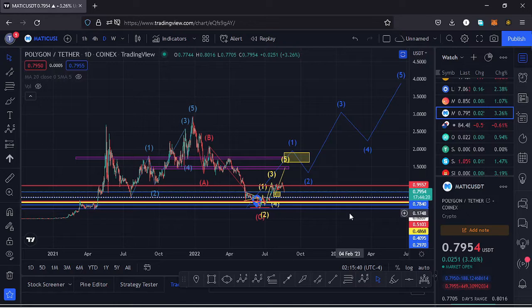I'll be giving you a price prediction update on Polygon Matic, whose current price stands at the $0.7854 mark, and here on TradingView the market is up by 3.26%. And in this video I want to give the key scenarios that I expect to play out, basing my analysis on the Elliott waves and the Fibonaccis, and also the key areas of support and resistance.